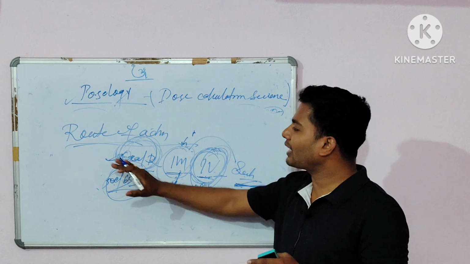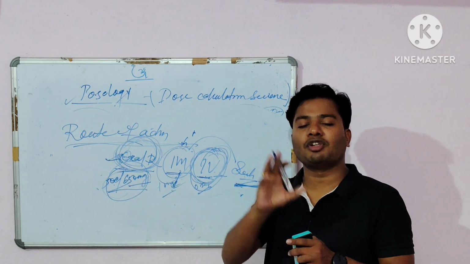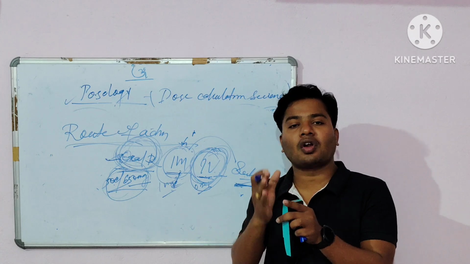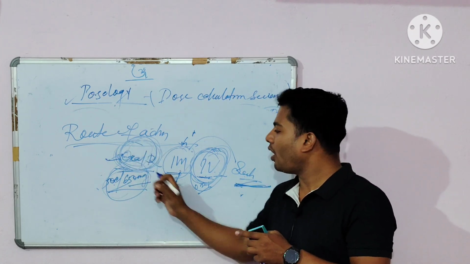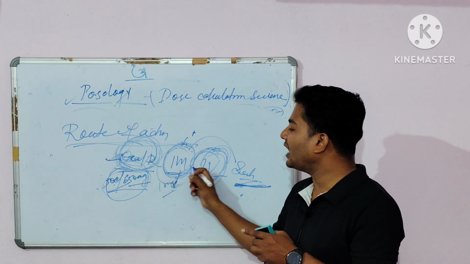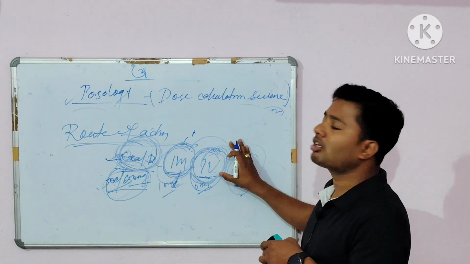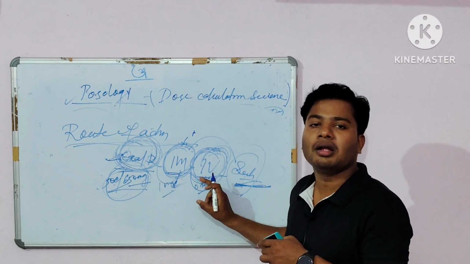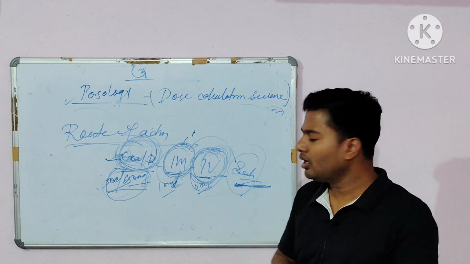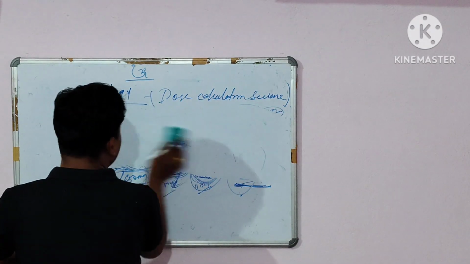So before calculating the dose, the physician first checks whether the drug is administered through the oral route, IM route, IV route or subcutaneous route. According to the route of administration, the dose will vary. Clear?